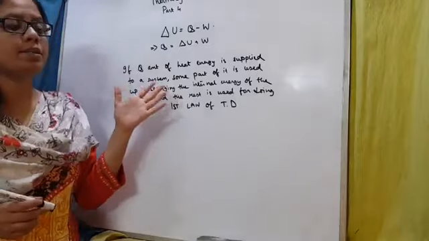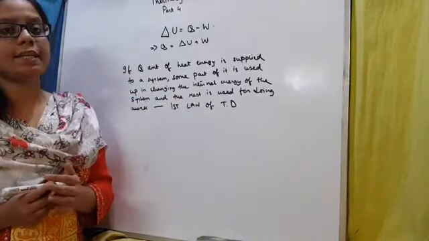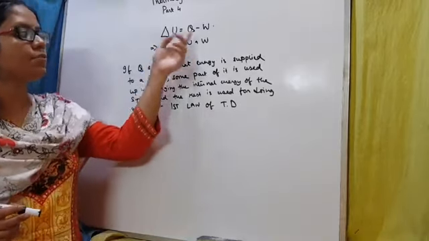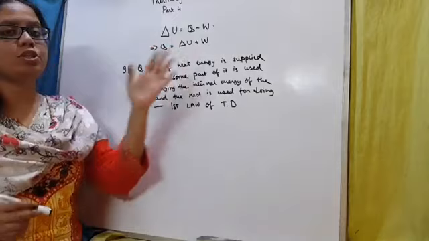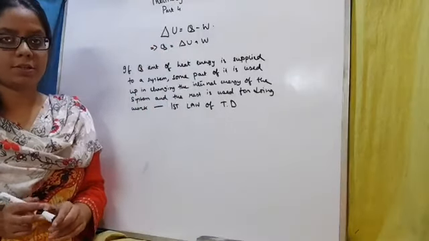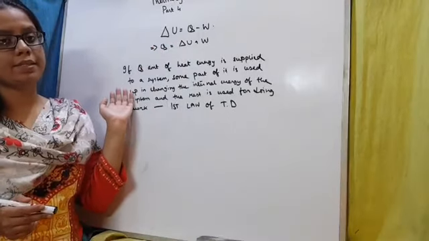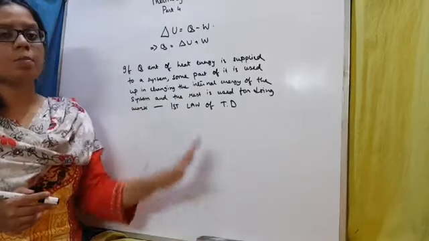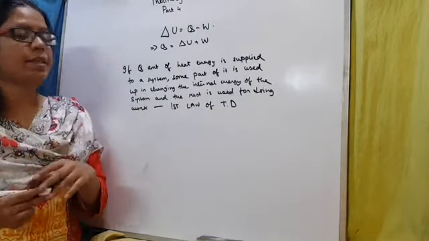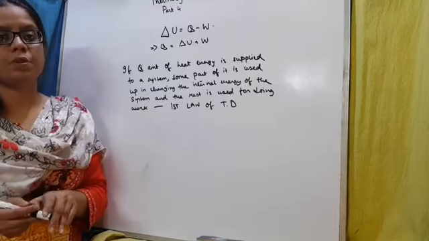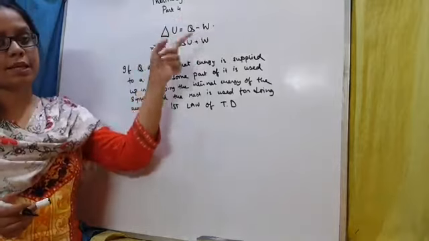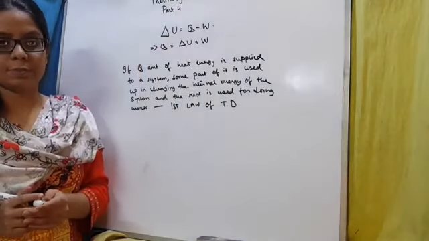This is nothing but a different way of stating the energy conservation principle, which states that energy can be present in various forms, but the total energy of the system will always remain constant. So the first law of thermodynamics is a result of the energy conservation principle. This was all about the first law of thermodynamics. From the next class onwards, we will study the different processes, and we will see what form this equation takes for different kinds of processes. Thank you.